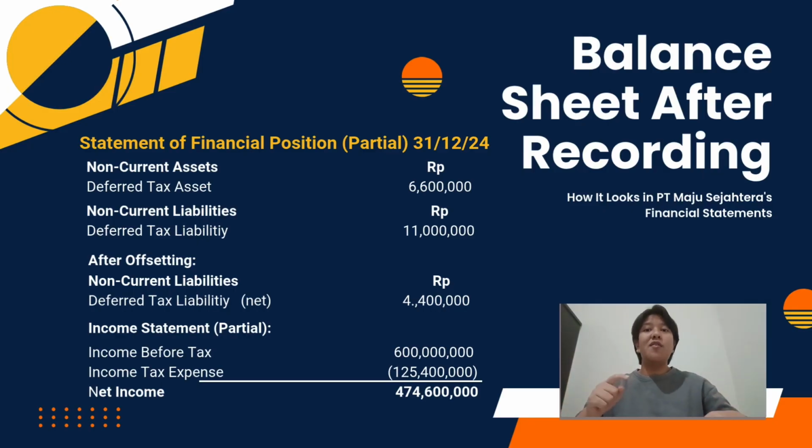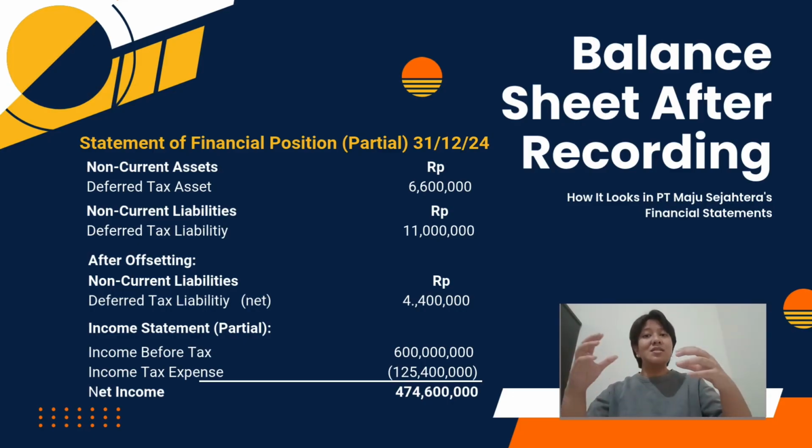In the statement of financial position, PT Maju Sejahtera recognized a deferred tax asset of 6,600,000 and a deferred tax liability of 11 million. Because both items relate to the same taxable entity and the same tax authority, they may be offset. After offsetting, the company presents a net deferred tax liability of 4,400,000 in the non-current liabilities section.